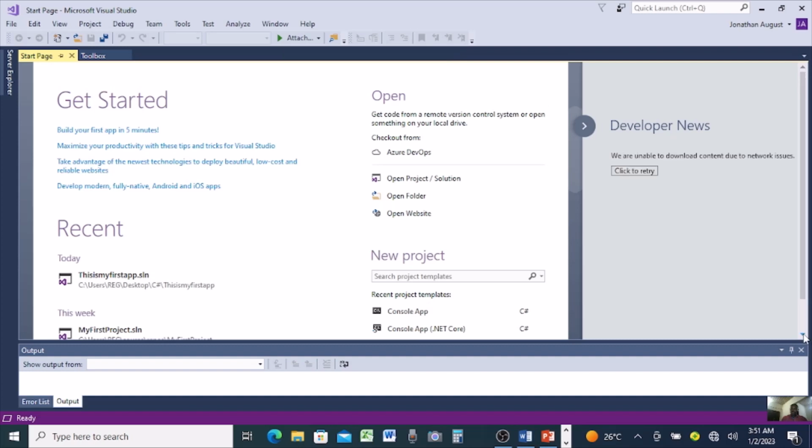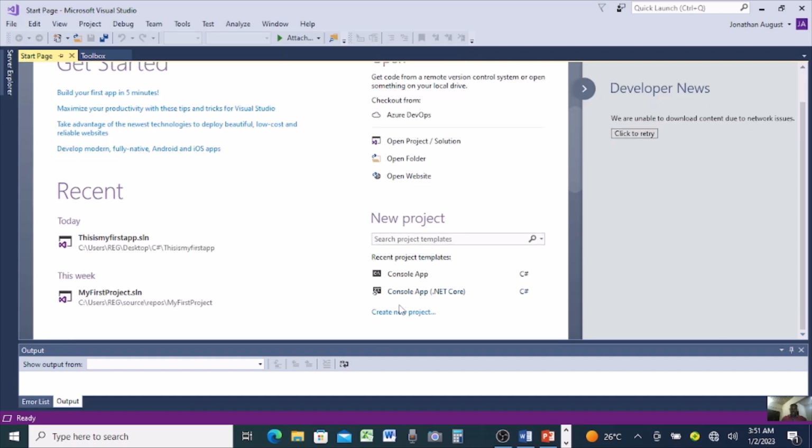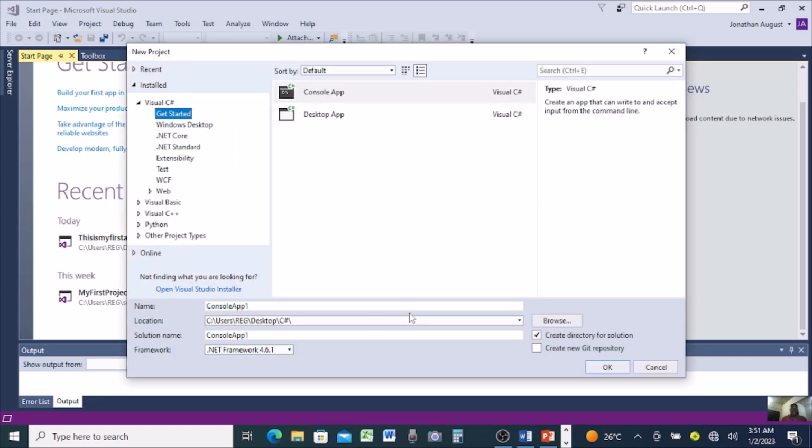Let's scroll down. As you can see here, create new project. Click create new project. The project we are going to create is a console application because it's a C# program. Click here. After clicking here, come down here and name your program. Let's just say this is a weather program. Just call it a weather program.